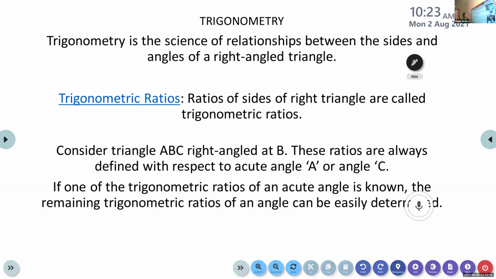Okay, so listen. What is trigonometry? It is the science of relationships between the sides and angles.